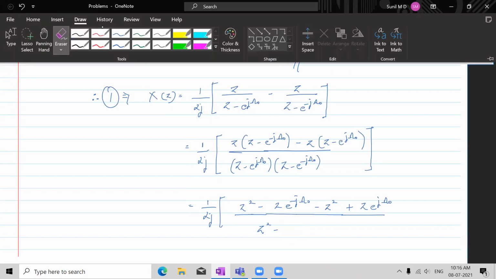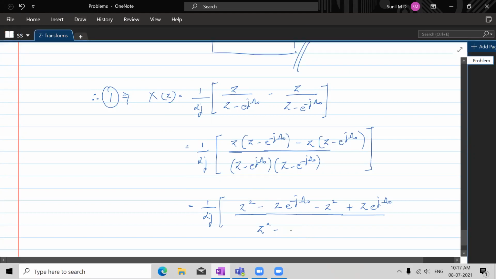Fine. So how is that going to look like? It is z square, then minus z into e power minus j omega naught, then minus z into e power j omega naught, plus e power j omega naught into e power minus j omega naught. So this and this goes off. Then this whole stuff is 1.